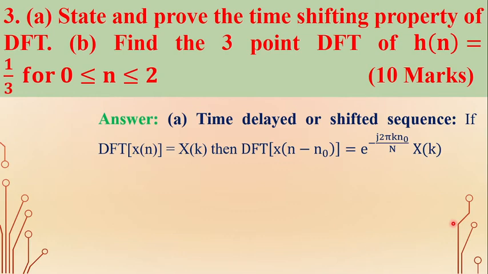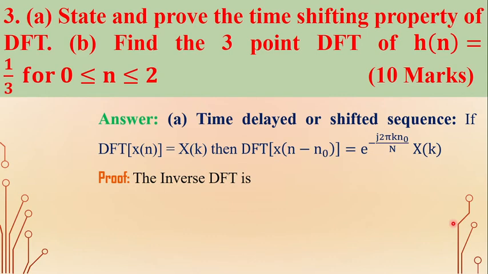The statement of the time shifting property is: if DFT of x of n is x of k, then DFT of x of n minus n naught is e power minus j 2 pi k n naught by capital N into x of k. So this is the statement of the time shifted sequence or time delayed sequence property. Now coming to the proof,